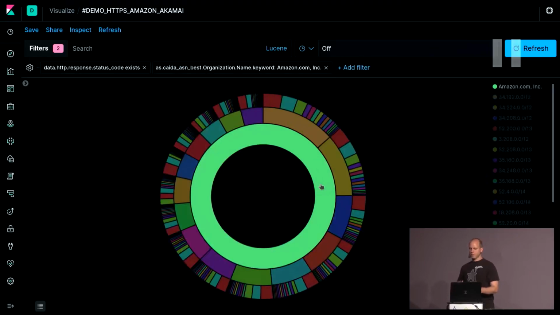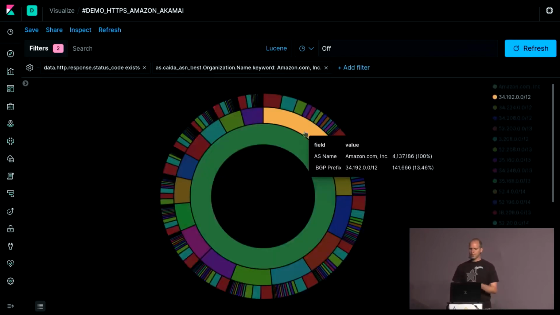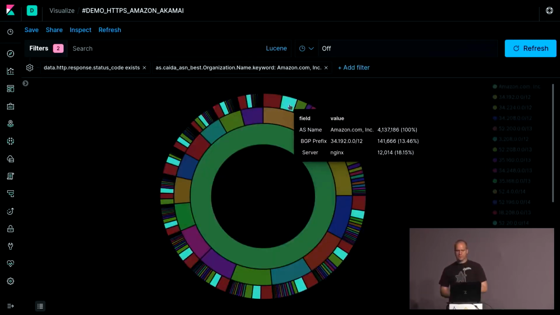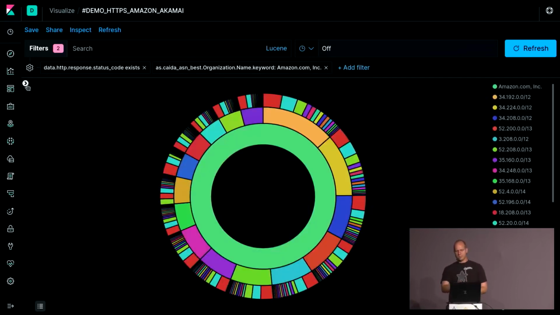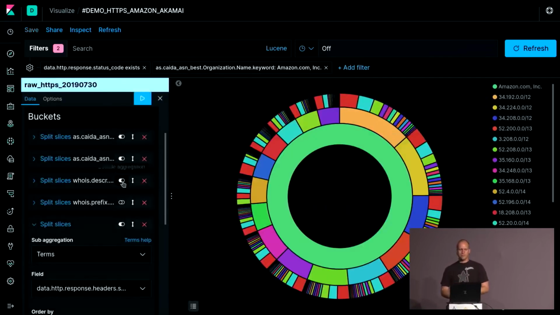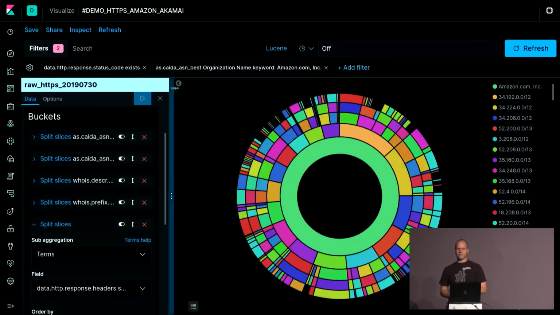What I have now done is we clicked on Amazon and said, okay, let's look into Amazon. How is Amazon structured and utilized? And here you can see the different prefixes, and again the service distribution, so you can get a rough overview. It's just the top 10 or top 12 prefixes. And now we are adding the whois information. And now it's getting very interesting.